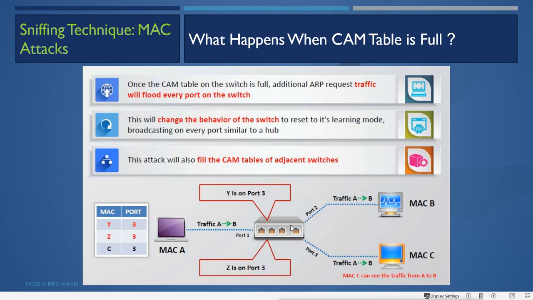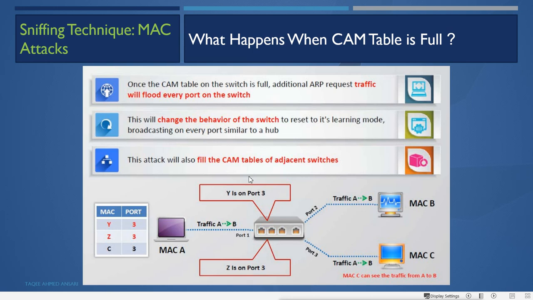Dynamically means it can accept multiple MAC addresses, even thousands, on a single port, and it can believe that all devices and all MAC addresses are connected to the same port. So the attacker does what?